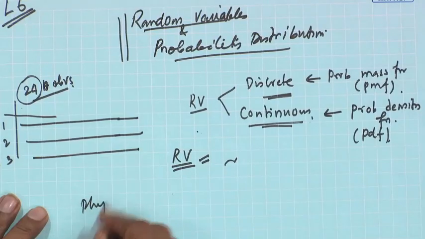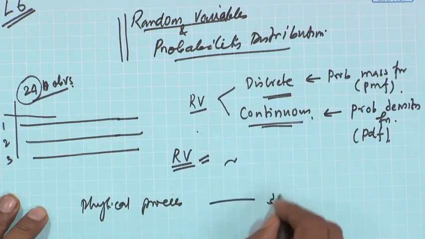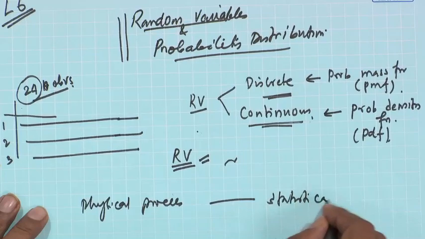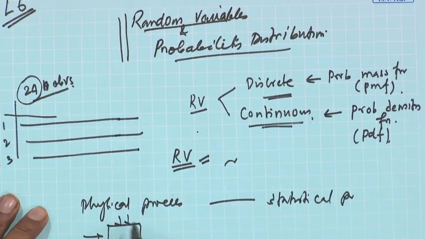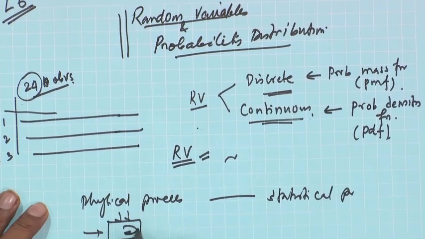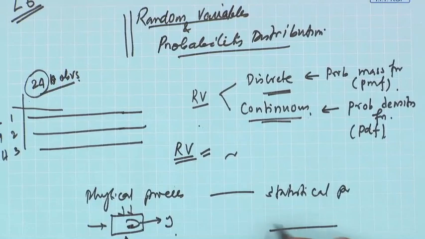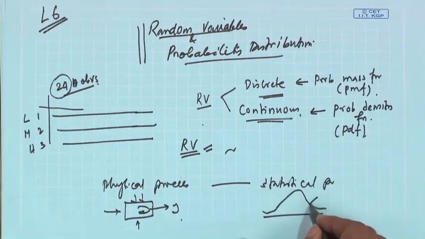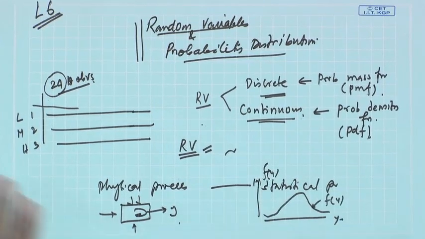You have converted a physical process to a statistical process. The physical process is this one, you give an input and get some y, and in the statistical process this y is F(y). This is one kind of interpretation.